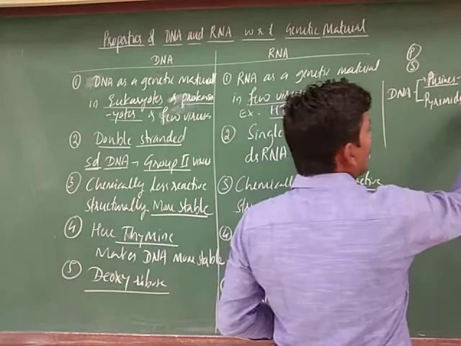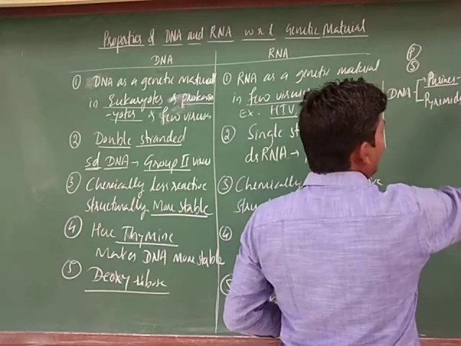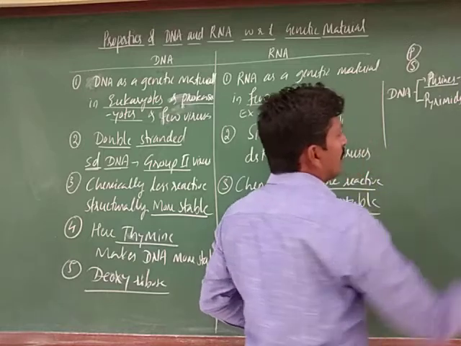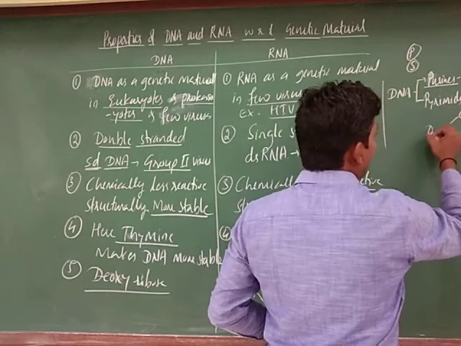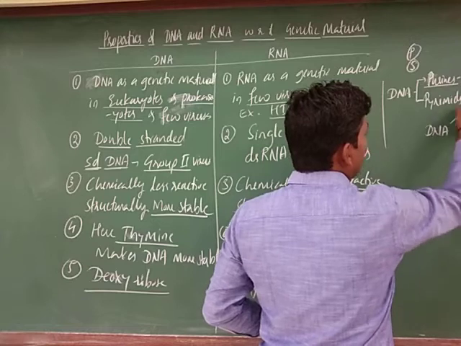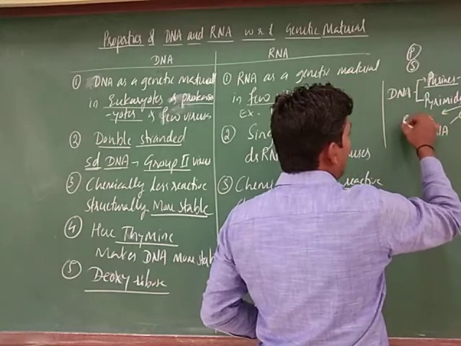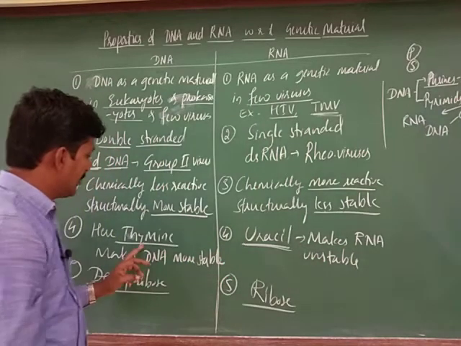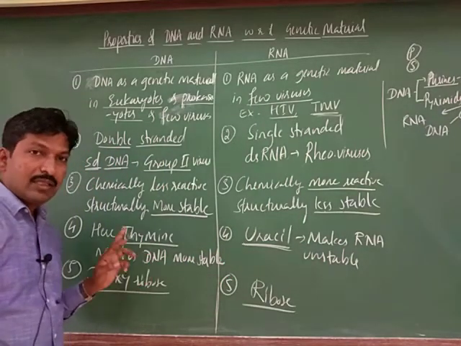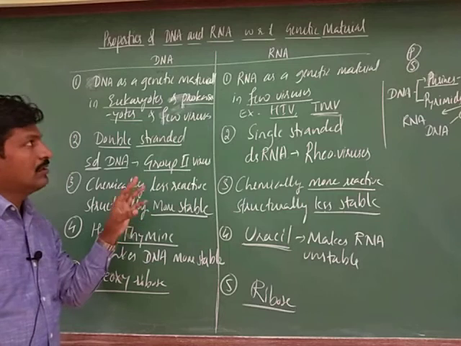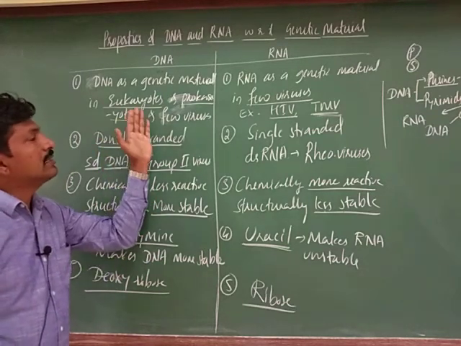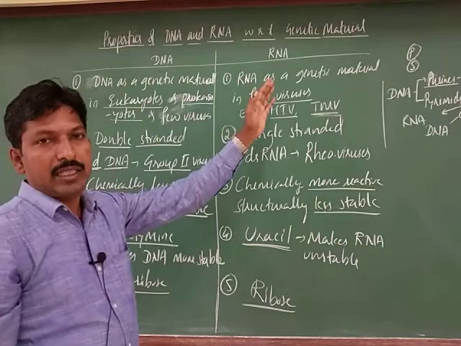Adenine, guanine and cytosine are common. Thymine is present in DNA and uracil is present in RNA. That's the major difference, and it caused the major change in the properties of DNA as a genetic material and RNA as a genetic material.